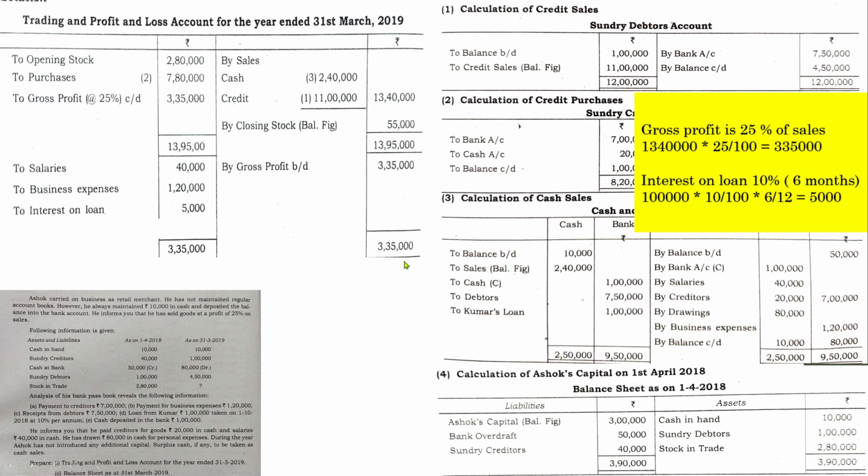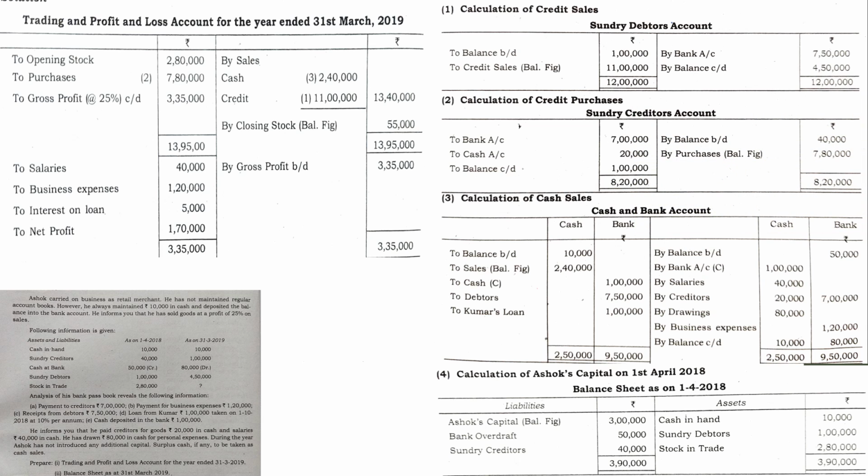You will get 3,35,000 on this side. It will have the bigger value. Show the same amount on this side also. Now take the difference between these three amounts and 3,35,000, and the difference amount will be the net profit during the year. So it has to be transferred to the capital. So right now we have completed till trading profit and loss account.